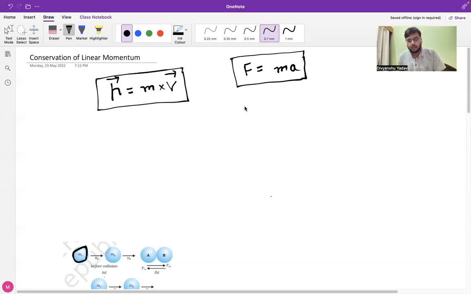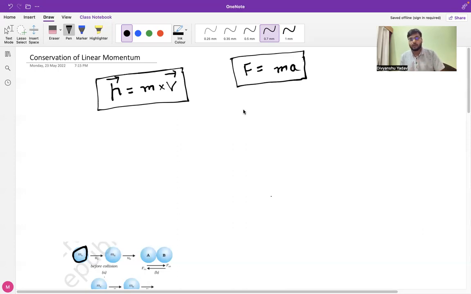Now let us derive with the help of this momentum principle. Let us first derive Newton's second law of motion, and after that, from Newton's second law, we will derive Newton's first law as well. We will observe how the concept of momentum depends on Newton's second law, and understand how all three laws are closely interrelated to each other.